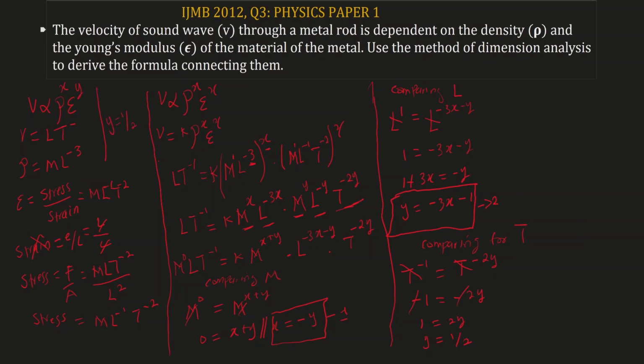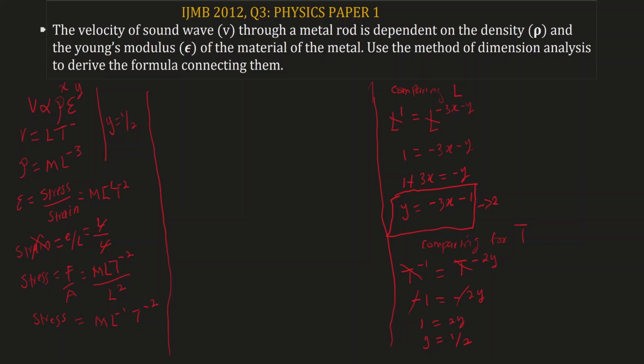Now we need to look for x. We can look for x by using equation 1 because equation 1 says x equal negative y. Let me clear up some space so that we can look for x. So from equation 1, x equal negative y. That means x is going to equal negative 1 over 2 because we have that y equal half.